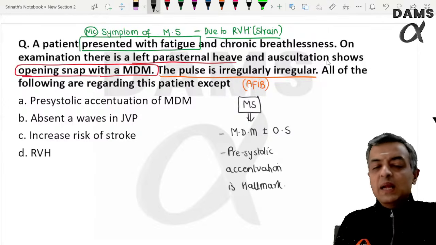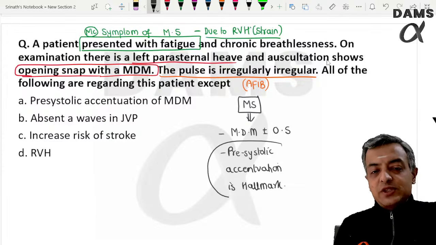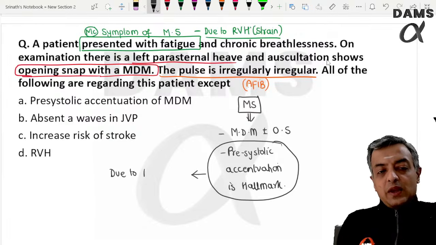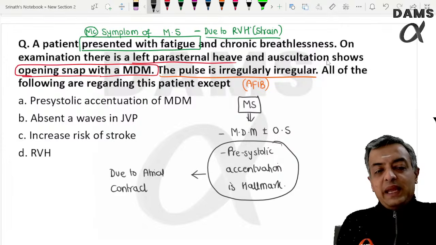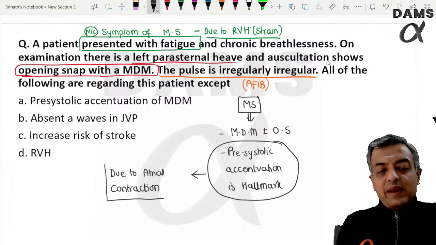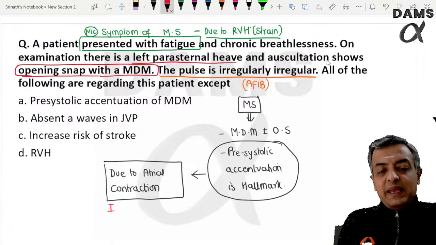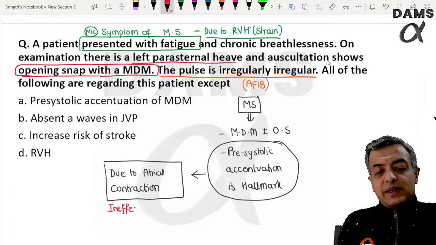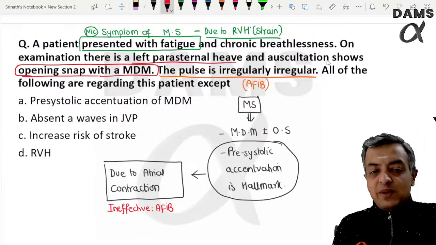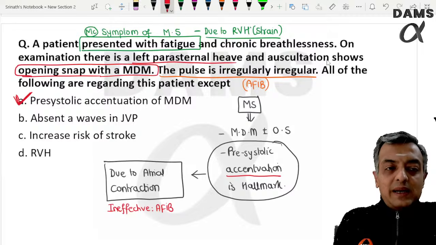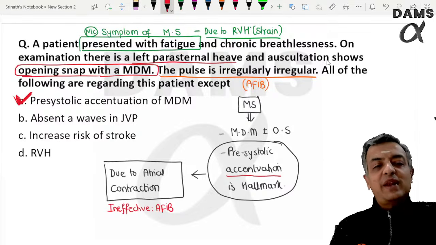This pre-systolic accentuation occurs due to atrial contraction, which becomes ineffective in atrial fibrillation. That is why, even though it is a hallmark of MS, it does not occur in a patient with atrial fibrillation.